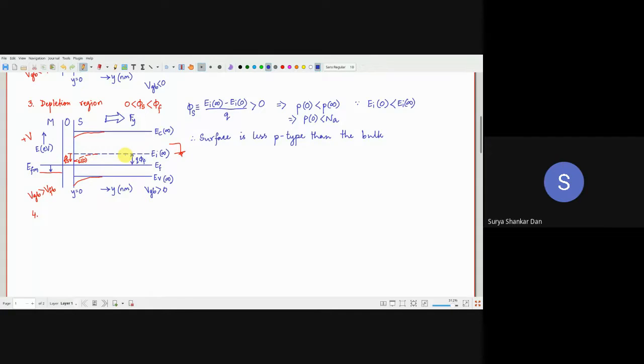Yes, Srinivas, can you tell this? Sir, when the holes move, there will be immobile negative ions. So the electric field will be satisfied by those immobile negative ions.